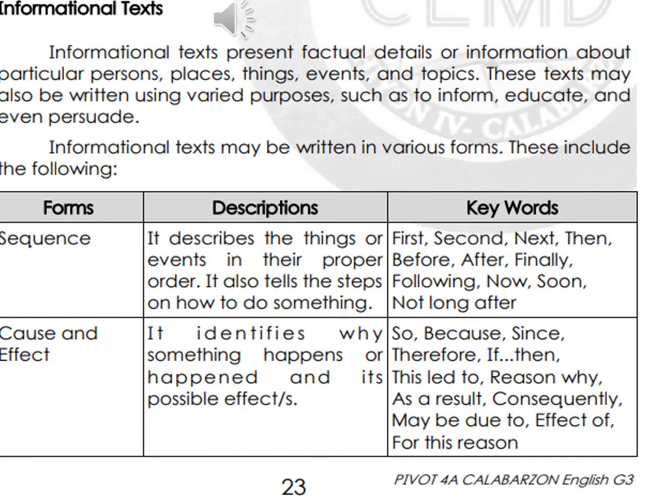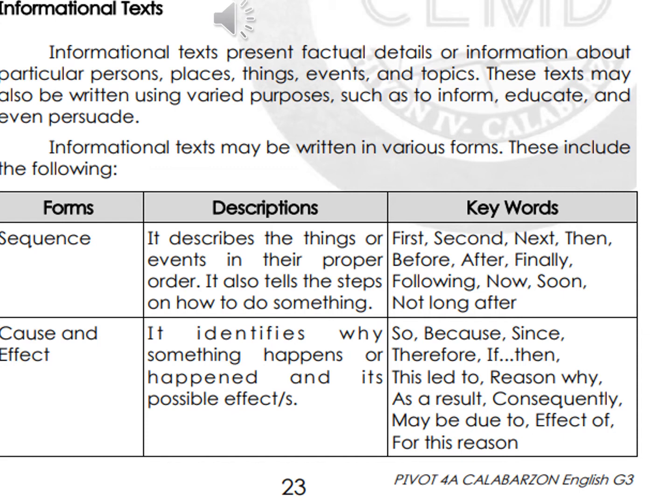Informational text presents factual details or information about particular persons, places, things, events, and topics. This text may also be written for varied purposes such as to inform, educate, and even persuade. Informational text may be written in various forms. So here are the examples. Number 1 is sequence. When we say sequence, it describes the things or events in their proper order. It also tells the steps on how to do something. That's why we can see keywords like first, second, next, then, before, after, finally.